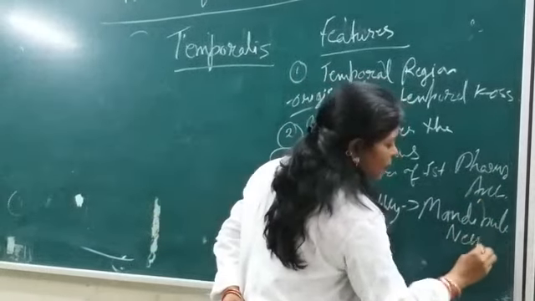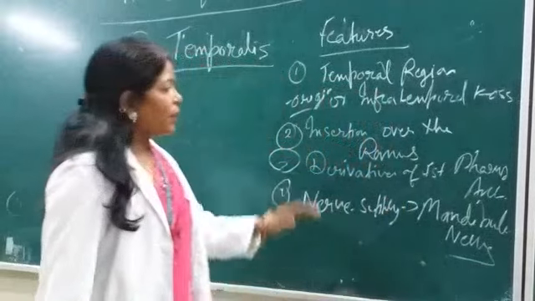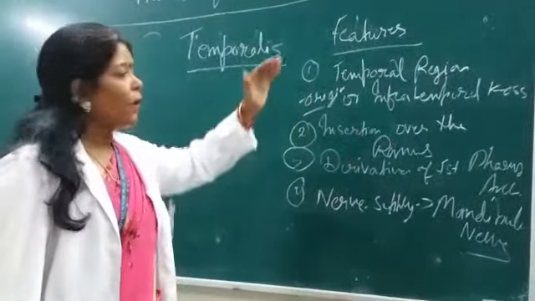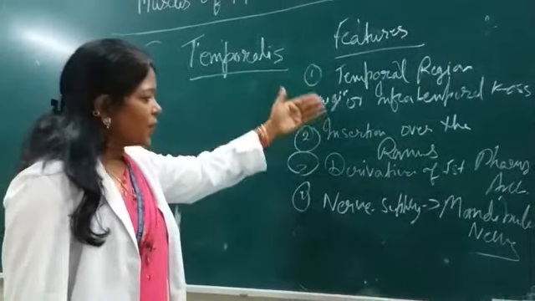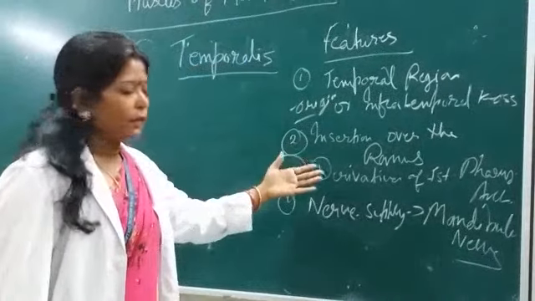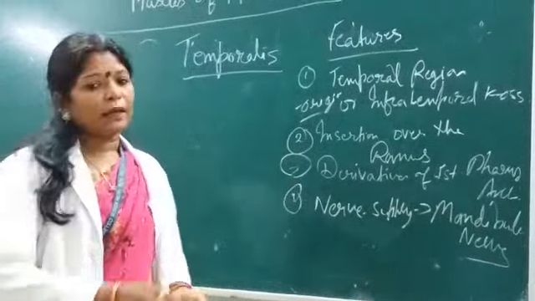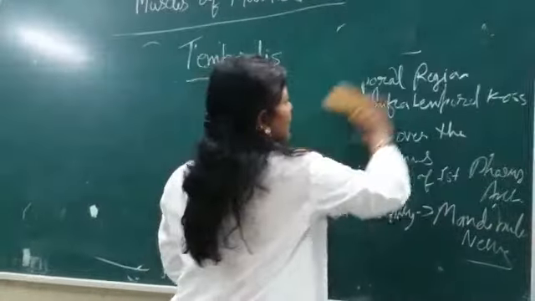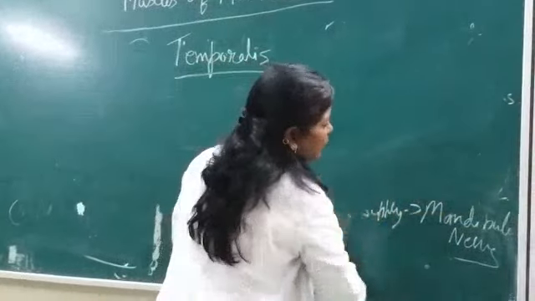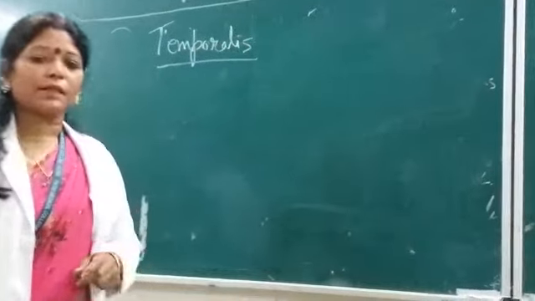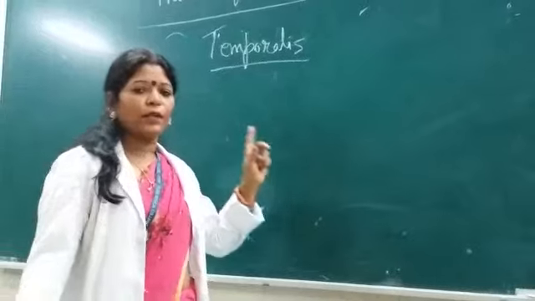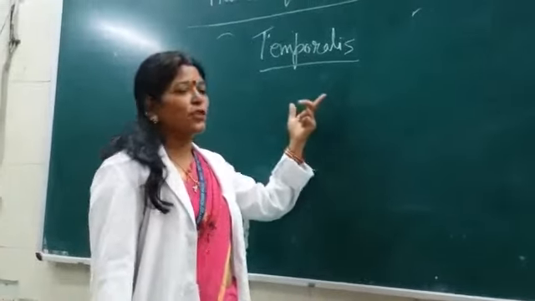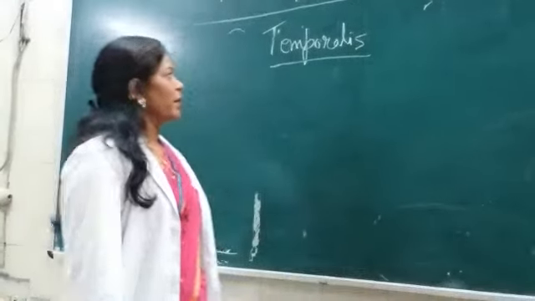Okay, so these are the important common features of these muscles of mastication: origin, insertion, from where they are derived, and what the nerve supply would be. It is not like this muscle is supplied by this nerve; individual muscles are not supplied by individual nerves. Only one nerve, the mandibular nerve or its branches, will supply the muscles of mastication.